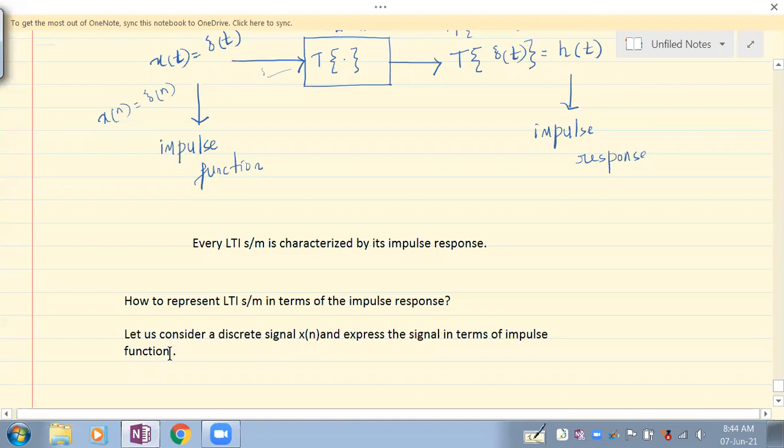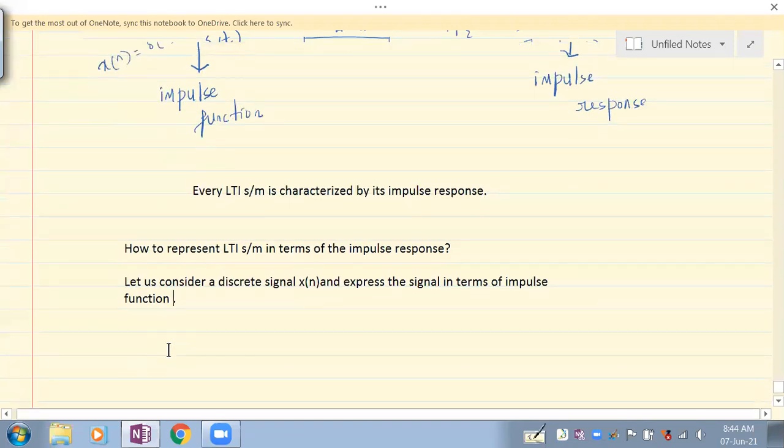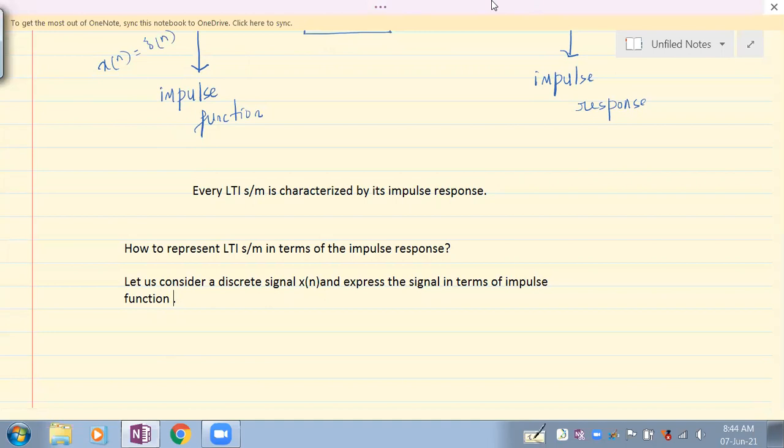Fine. Now this we shall do. So the thing that we learn here is how to represent a discrete time signal in terms of impulse function.